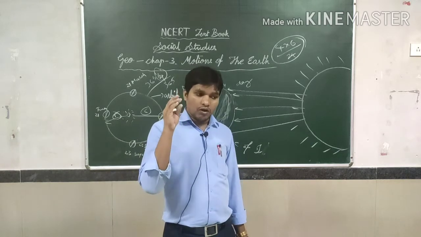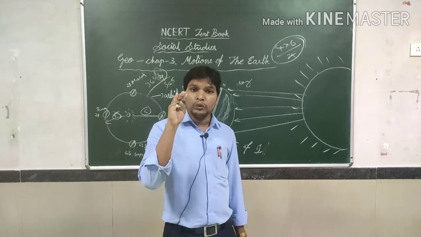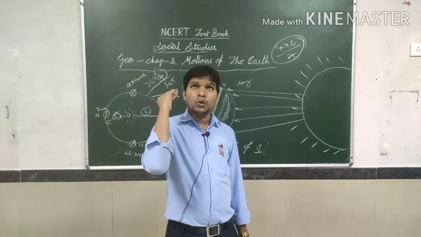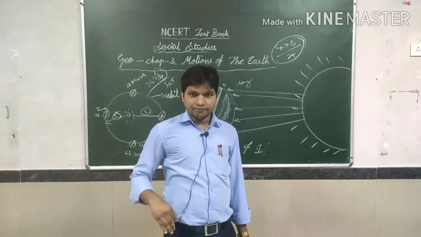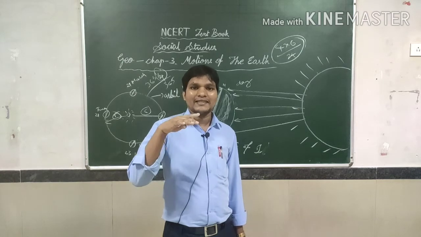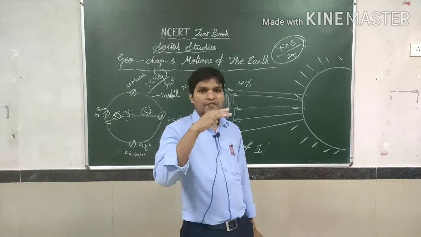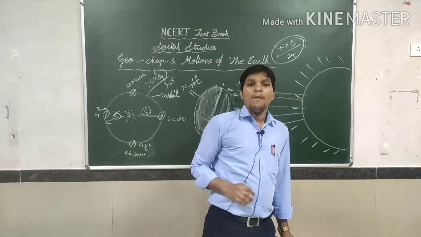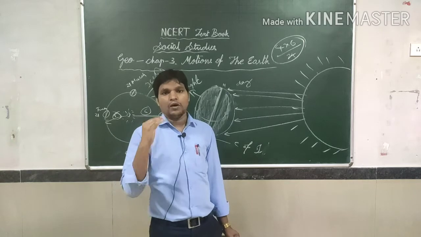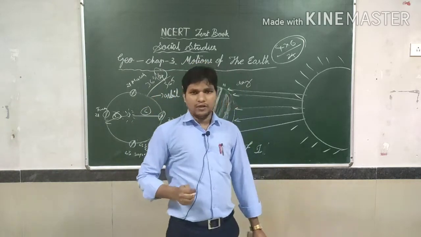The sun's rays fall straight only towards the equator, and from the equator to the north and to the south the sun's rays start slanting. This way the sun's rays gradually slant towards both of the poles, and it won't create more heat at the North Pole and South Pole.